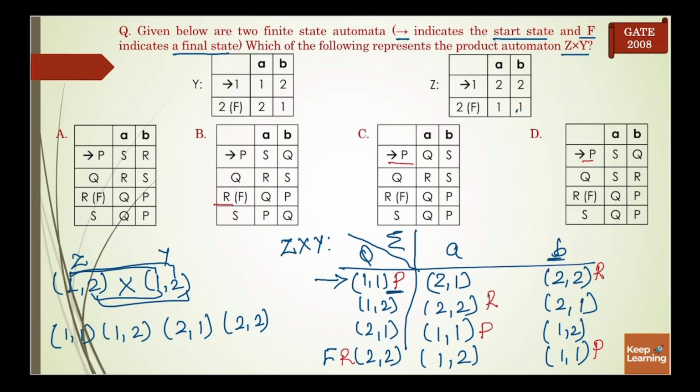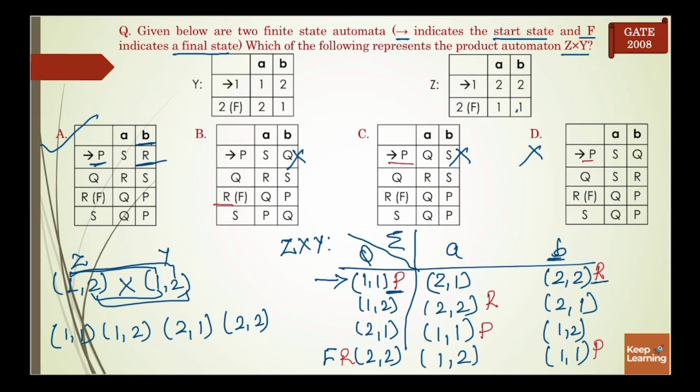Transition of B from P will be R. So B can't be the answer, C can't be the answer and D can't be our answer. So the correct option is A.